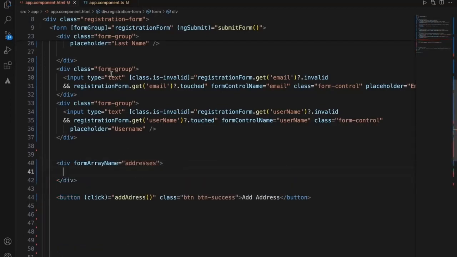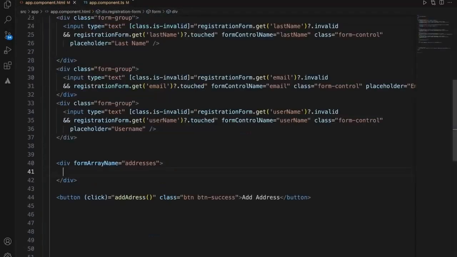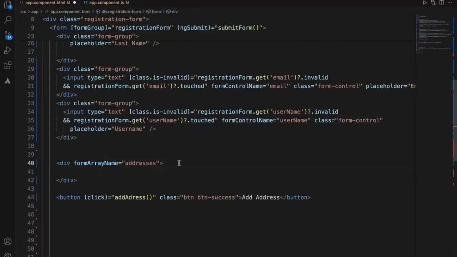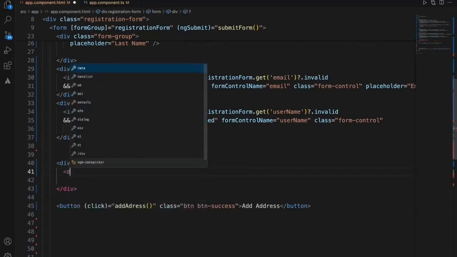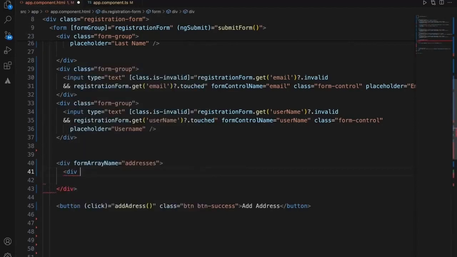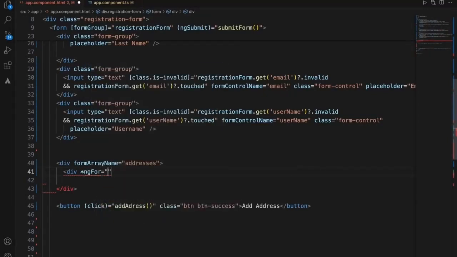This is the array. I need to iterate this array and display. So this is the addresses. Within this, I need one more div, and I need to iterate. For now I'll just use the older ngFor loop.